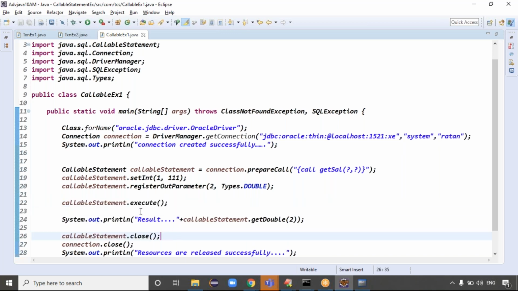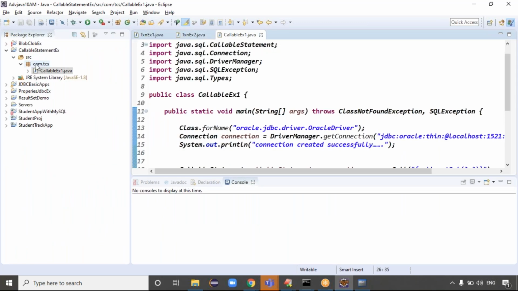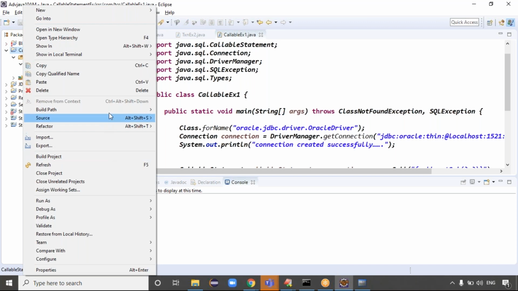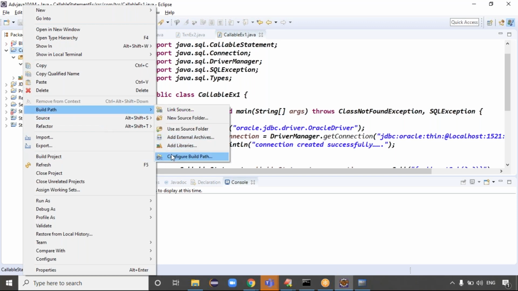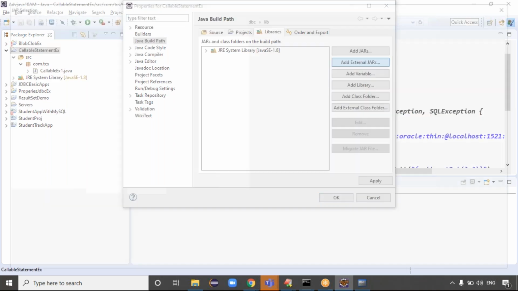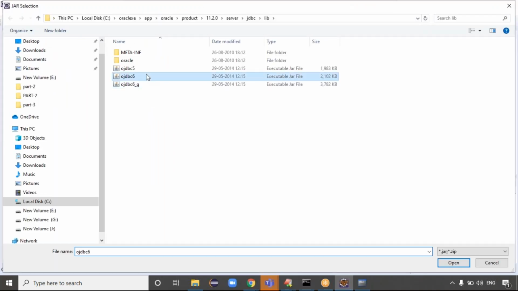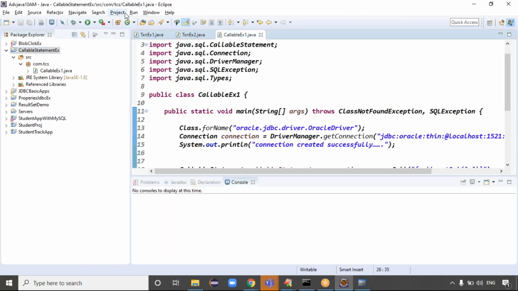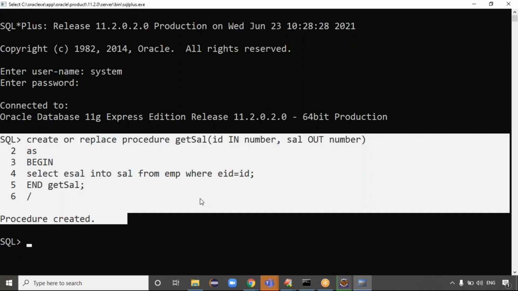If you want, you can run this code here. But to run this code, we first require the jar file. Let me build path, configure build path, and add external jars. The jar file is the OJDBC6 jar file. Click on OK, then click on the run button. If you run it, what result do we get? The salary of employee 111 is how much?